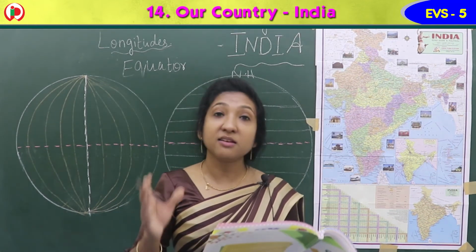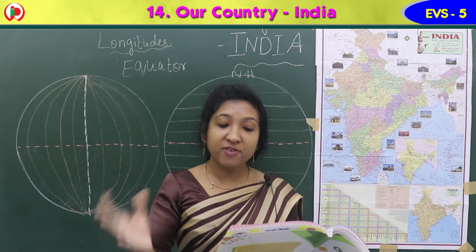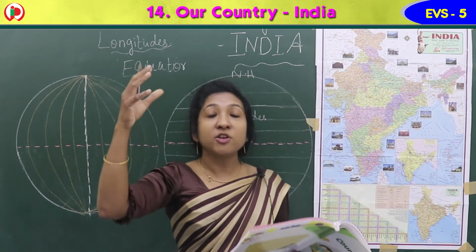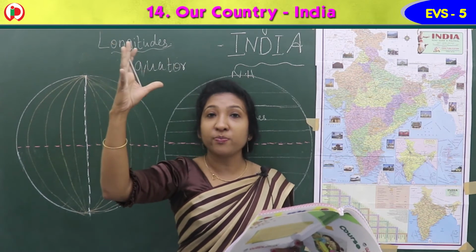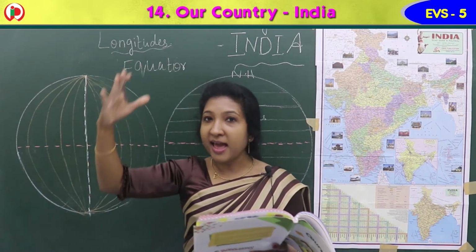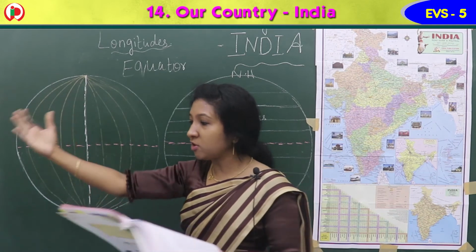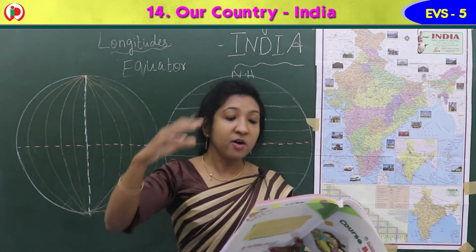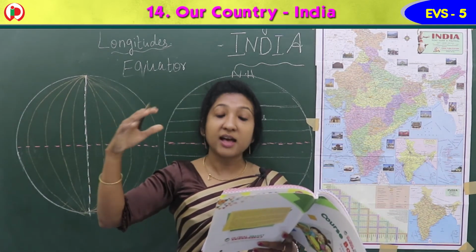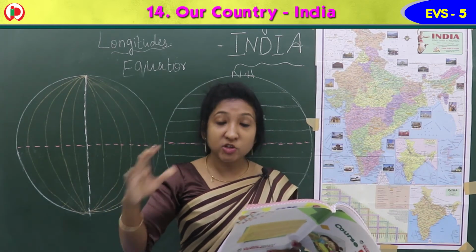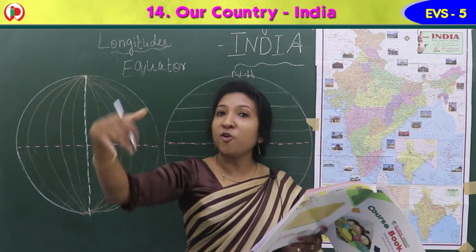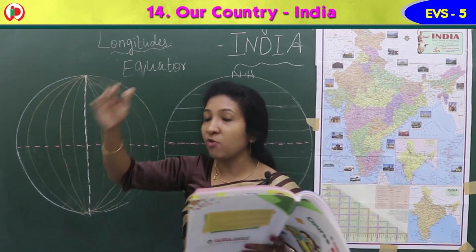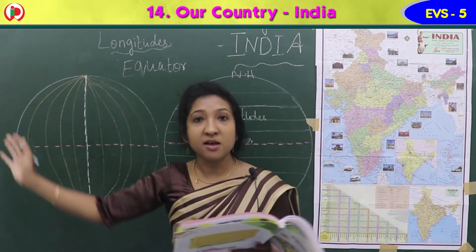Okay, the Himalayan river networks are snow-fed. Snow-fed means what? We know the top of the Himalayas is full of snow. The snow melts, the water flows and joins the rivers. So Himalayan river networks are snow-fed and have a continuous flow throughout the year. Throughout the year we can see this snow melting and the river water flowing and joining the bigger